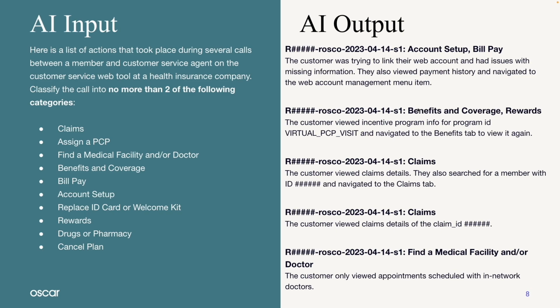Then, we used this cleaned data and put it into GPT-3, prompting it to categorize the interaction into no more than 2 of the categories on the left side of the slide. You can see in the output that it did a solid job of noticing which types of interactions correlated to what categories, and was even able to provide an explanation as to why.